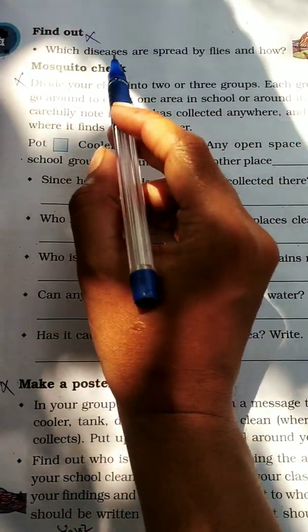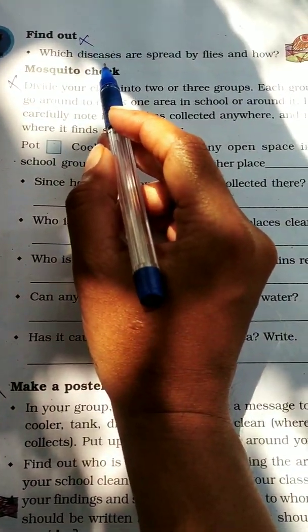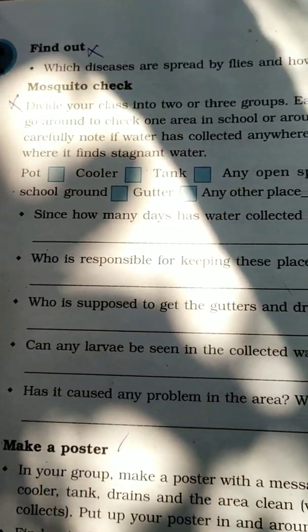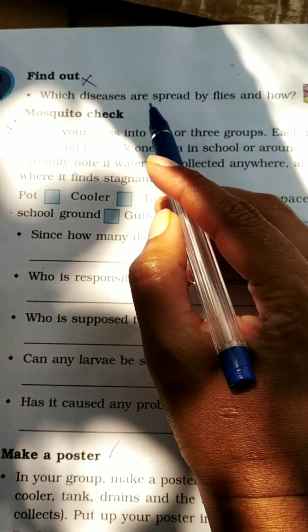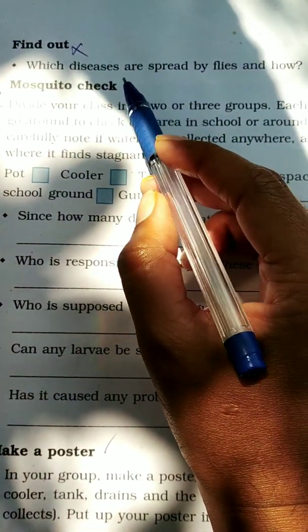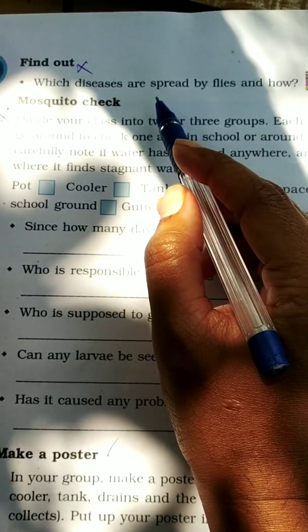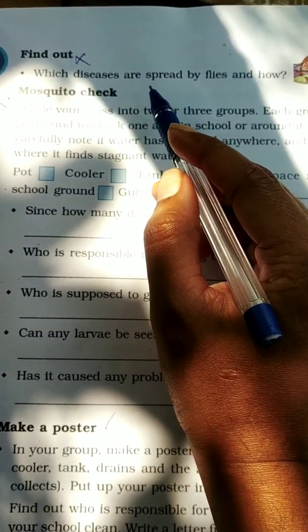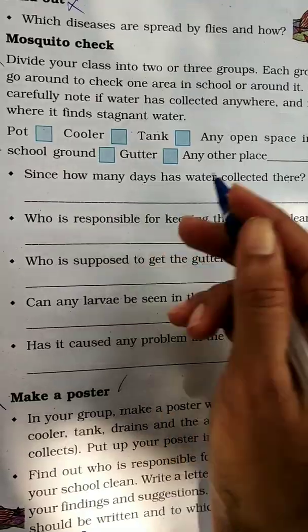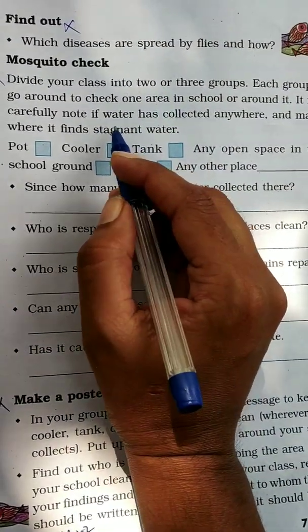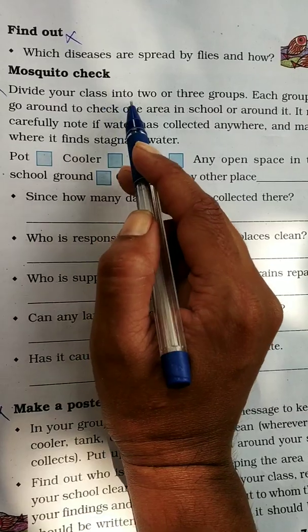You have to find out which disease is spread by flies and how. In the last video I told you typhoid, then diarrhea, this kind of disease is spread by flies. Now student, here you have to do a survey. Divide your class into two groups.